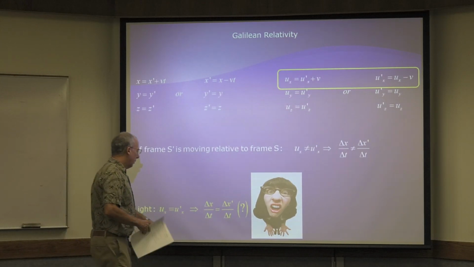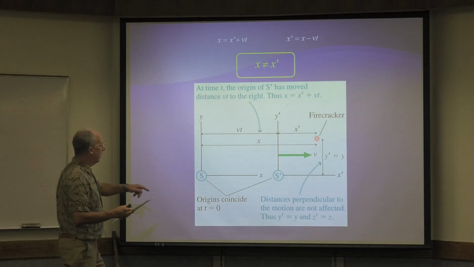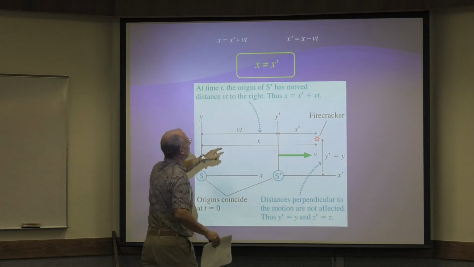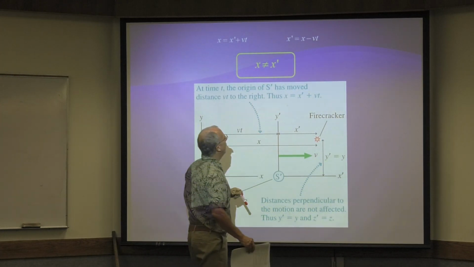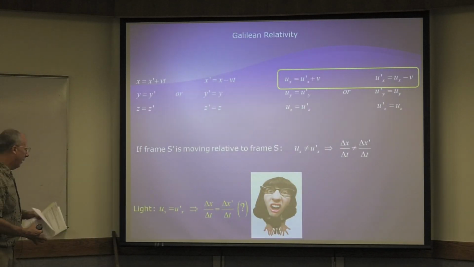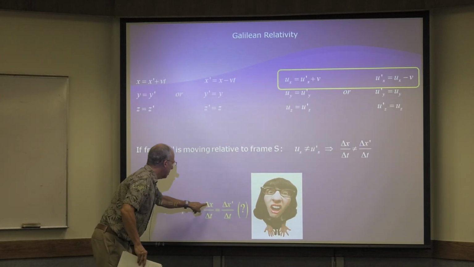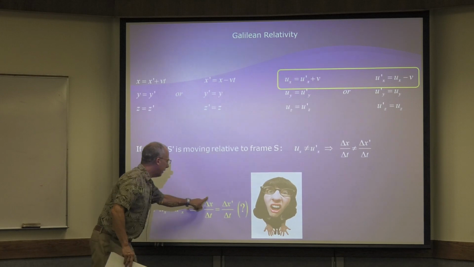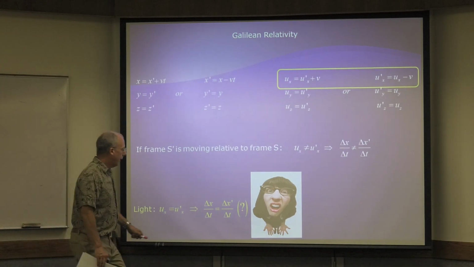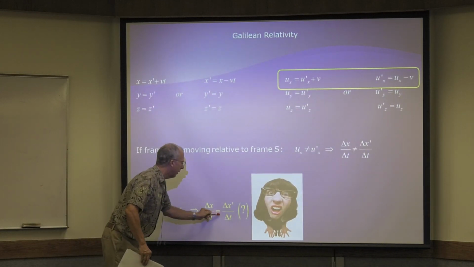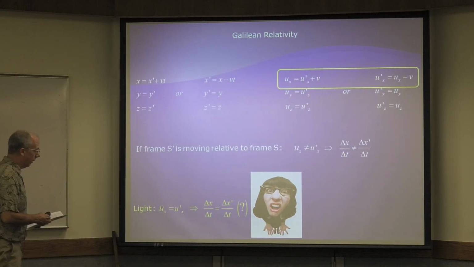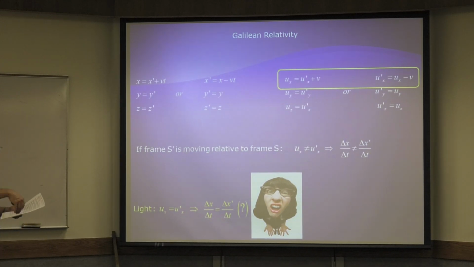Look, here's delta x. Here's delta x prime. Come on, they're certainly not the same, right? So delta x is not equal to delta x prime, but yet this fraction equals this fraction. Well, just stop for a minute and think. How can this equal that if the numerators are different? What's the only way you can answer that question? Pause your video and think about it.